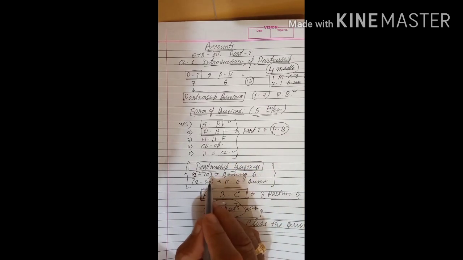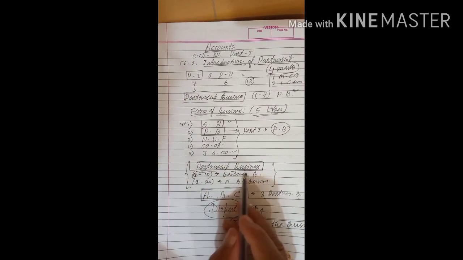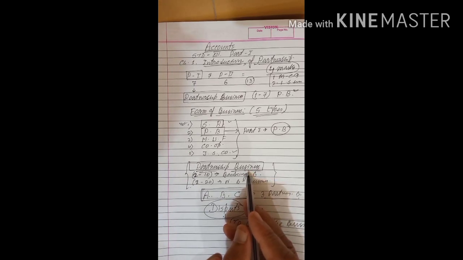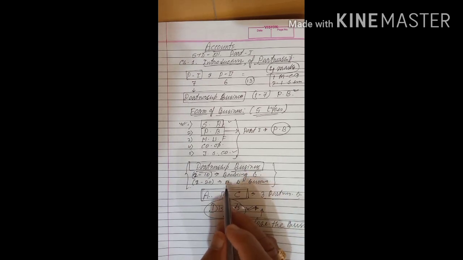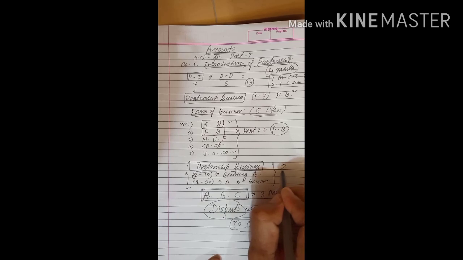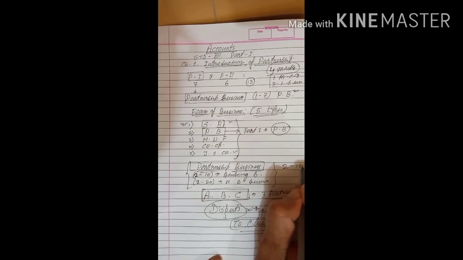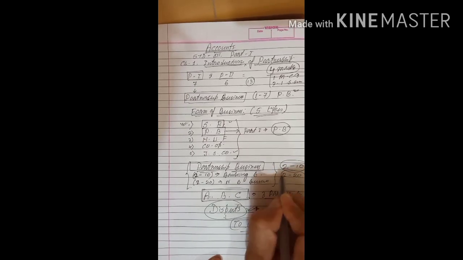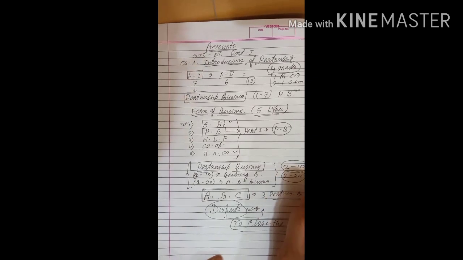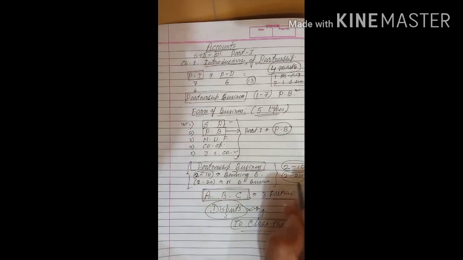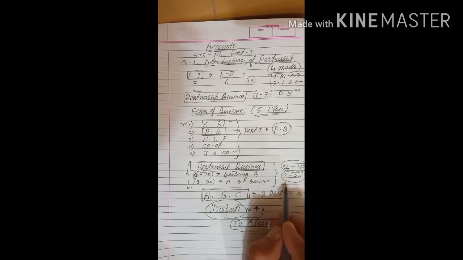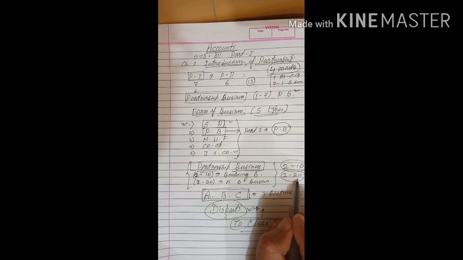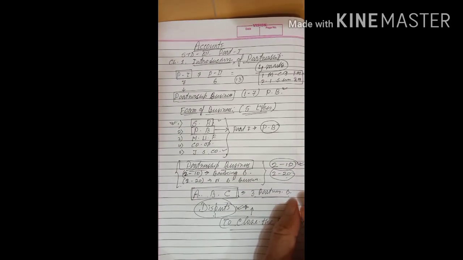Now let us come to the point, partnership business. What is called partnership business? When the number of owners or members of the business is more than 1. More than 1 means it starts from 2. 2 to 10 is called banking business, and 2 to 20 is called non-banking business. In case of a banking business, the minimum partners will be 2 and the maximum will be 10. In case of a non-banking business, the minimum partners will be 2 and the maximum will be 20. Both come under the partnership business.